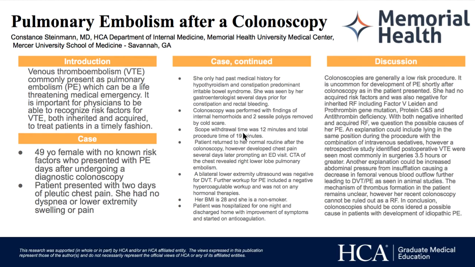CTA of the chest revealed a right lower lobe pulmonary embolism. A bilateral lower extremity ultrasound was negative for DVT. Further workup for PE included a negative hypercoagulable workup, and she was not on any hormonal therapies. Her BMI is 28. She is a non-smoker. The patient was hospitalized for 1 night and discharged home with improvement of symptoms after being started on anticoagulation.